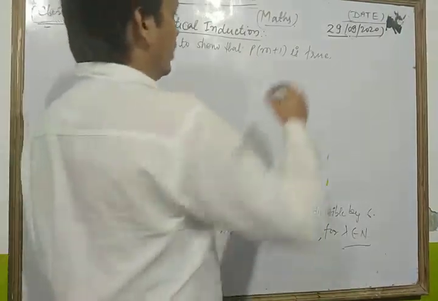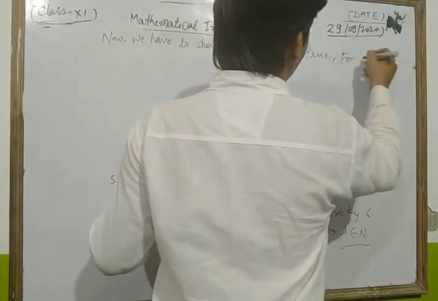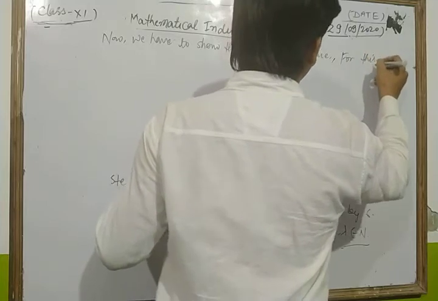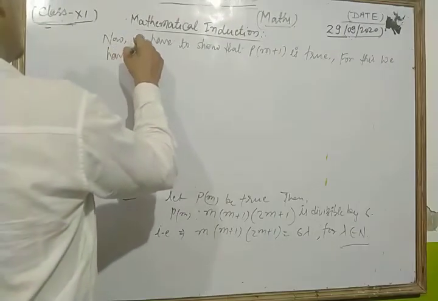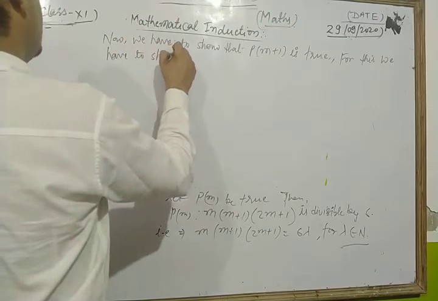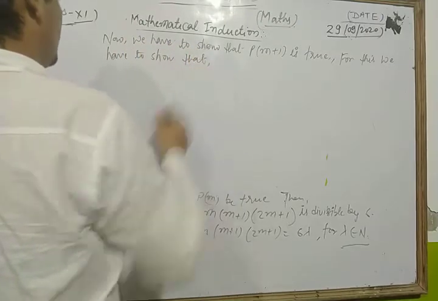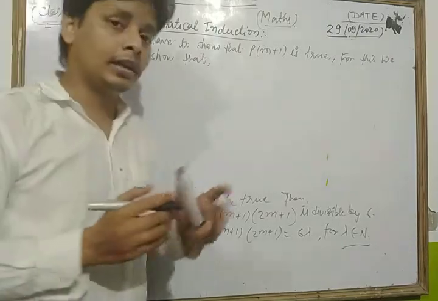For this, dear students, we have to show that if we replace m by m+1, then what do I get?